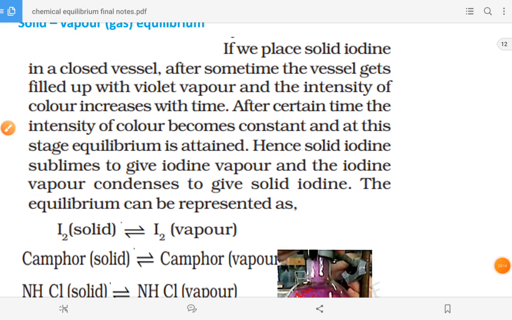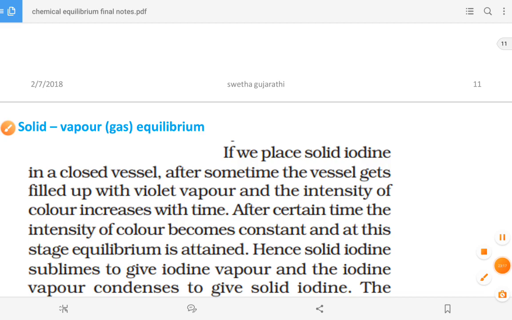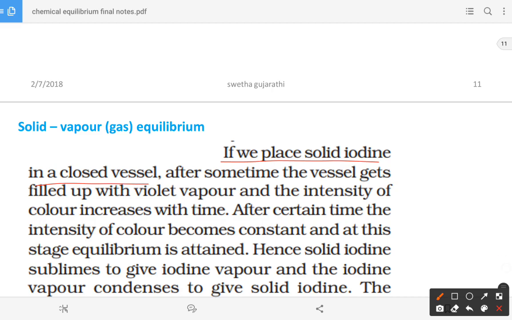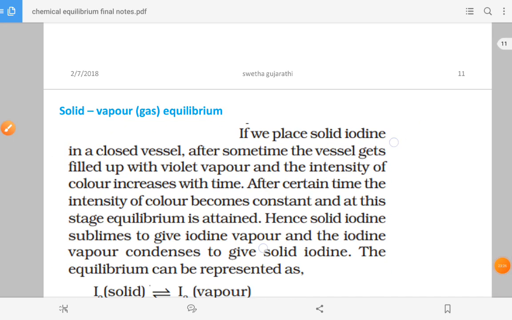So what is happening here is solid and vapor equilibrium. If you place solid iodine in a closed vessel, you are keeping the iodine in the closed vessel.